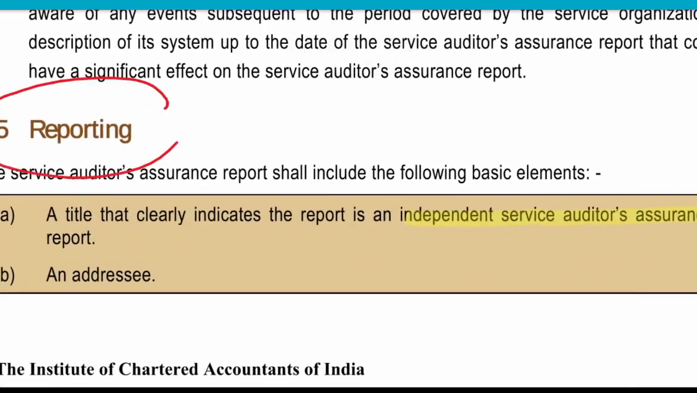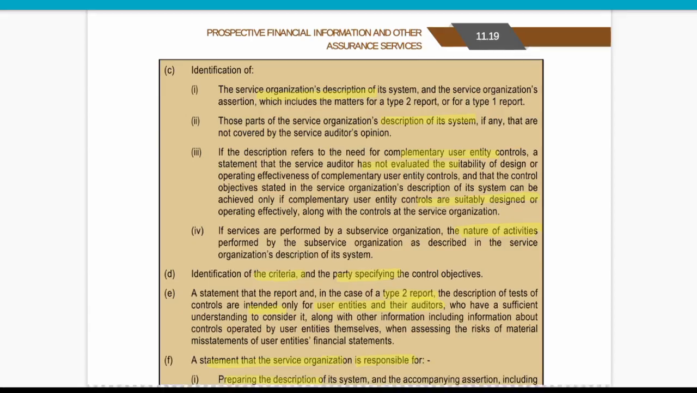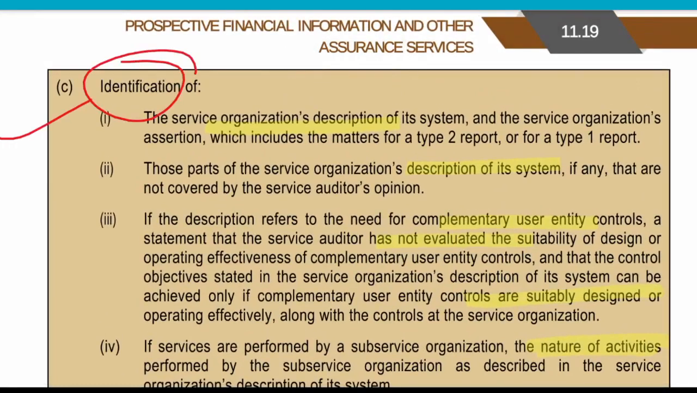And at last, he will do the reporting. Title, addressee, things. Then identification. In the identification, what is the identification? That okay, what is the description of the system? He will provide the description of the system. He will also see that the description refers to the complementary user entity controls, that he has not evaluated those things, they are only evaluating the things that are relevant for the user entity, right?